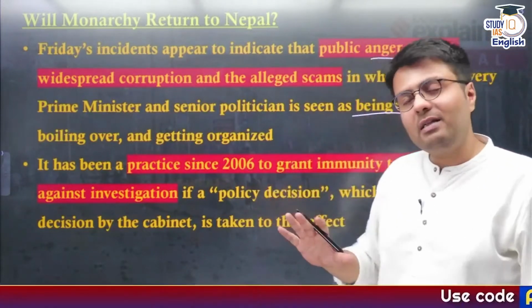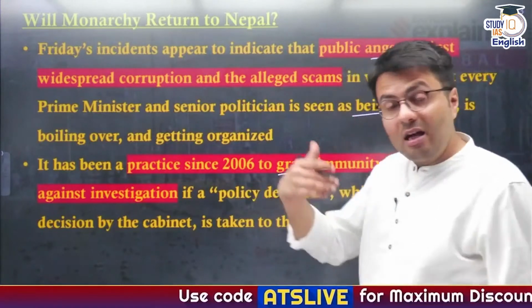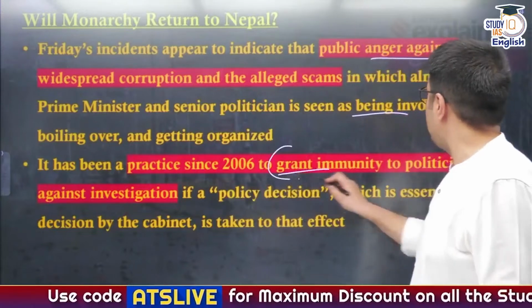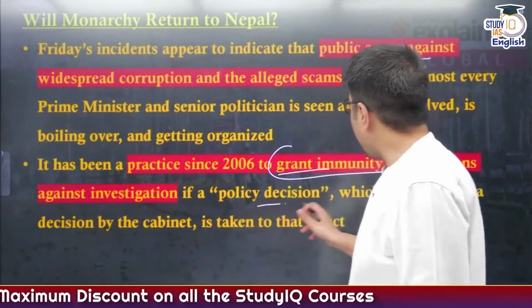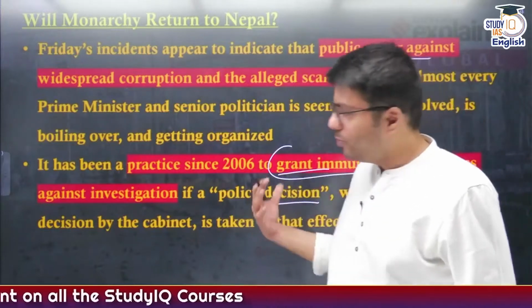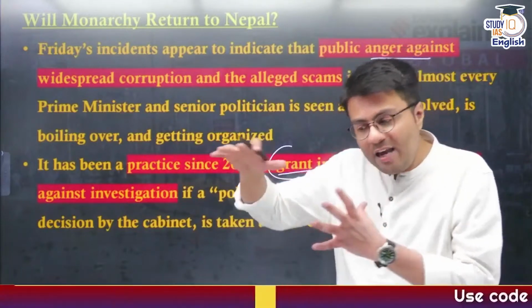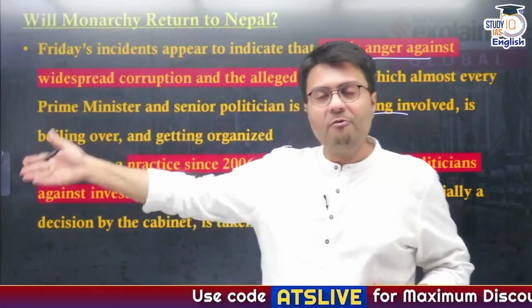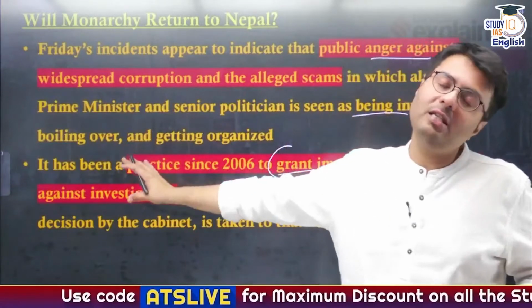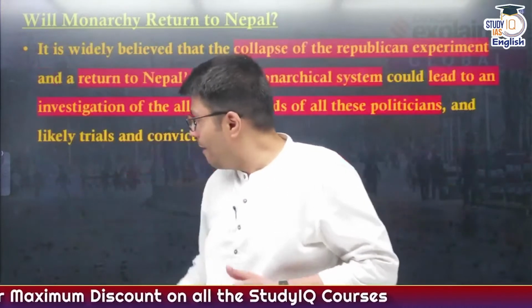There has been a practice in Nepali politics since 2006 that once a new government comes to power, it grants immunity to politicians against any investigation by a cabinet decision. So this has actually angered the people, that even other parties, once in power, grant immunity to politicians from the former government against any investigation of alleged corruption and illegal activities.